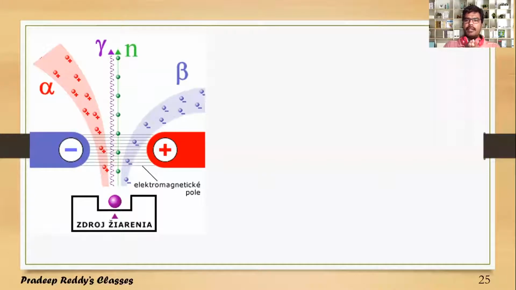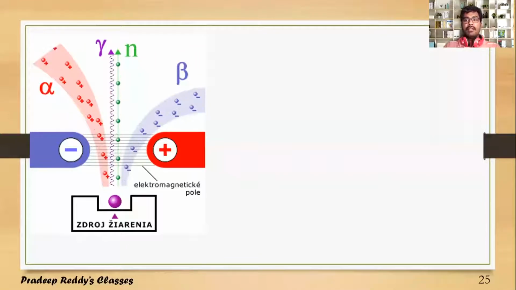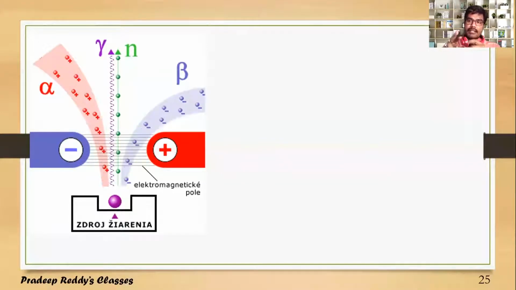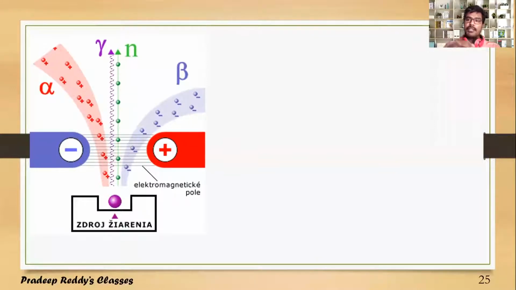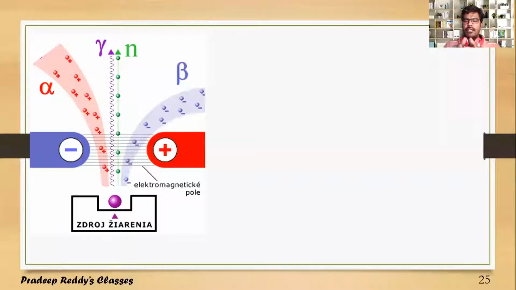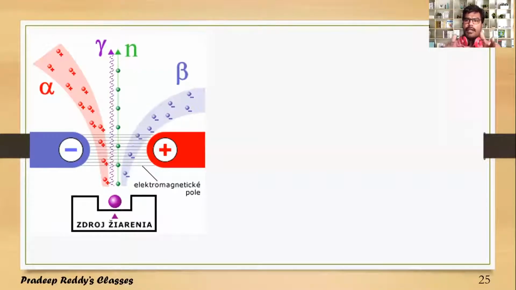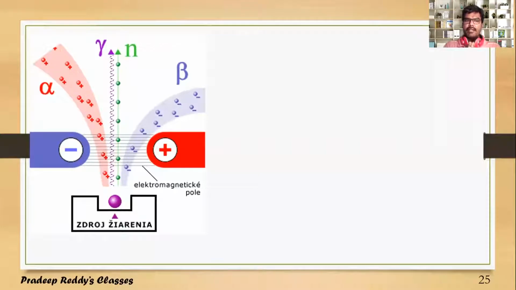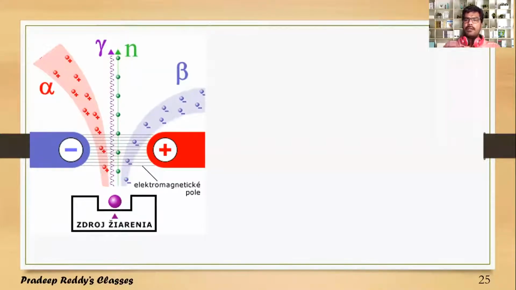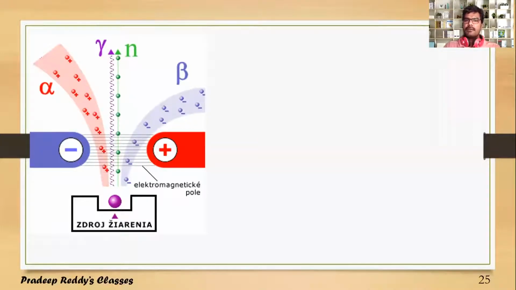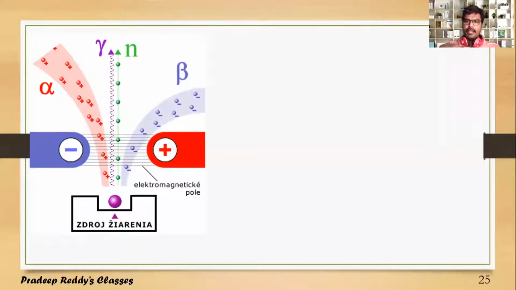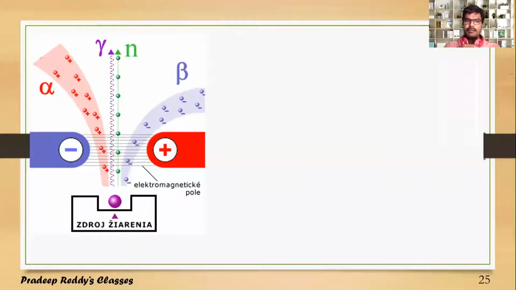So first you take a radioactive nucleus and place it in an external electric field. An electric field will accelerate the positive and negative charges. Positive charges get accelerated in the direction of the electric field. Negative charges get accelerated in the opposite direction. So when you place a radioactive nucleus in an external electric field, the acceleration of the alpha particle is much greater than the acceleration of beta particles.